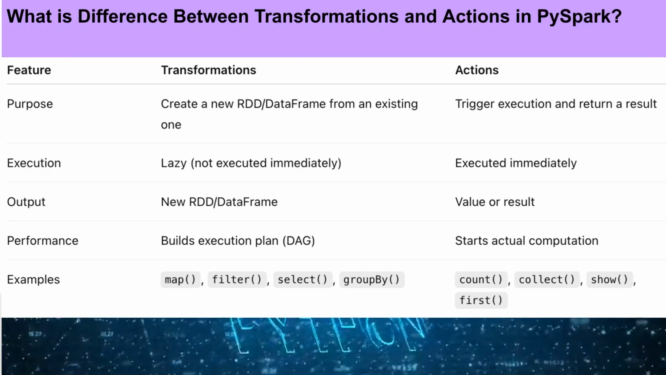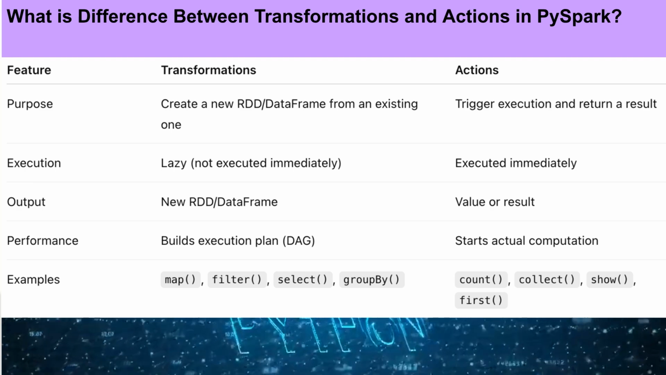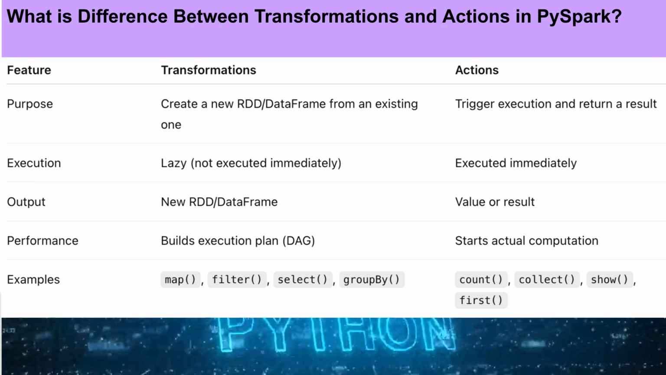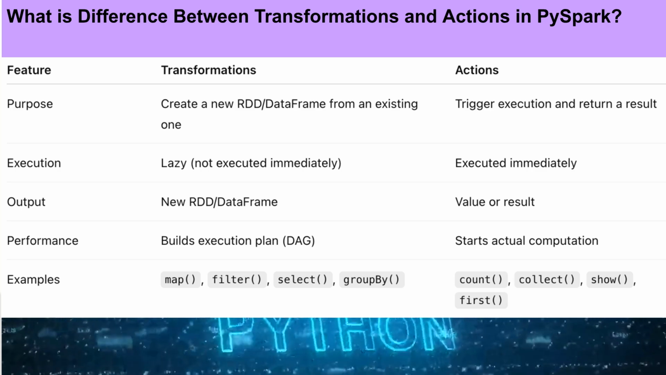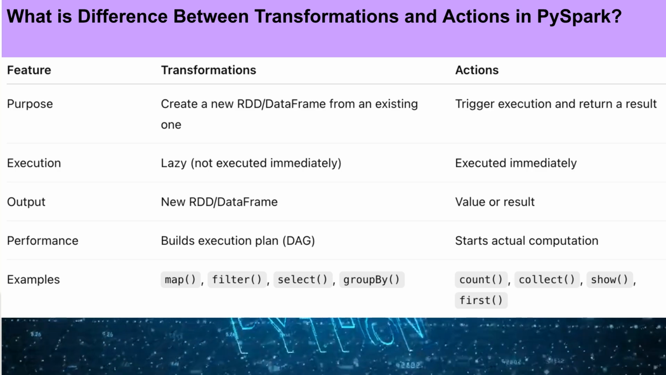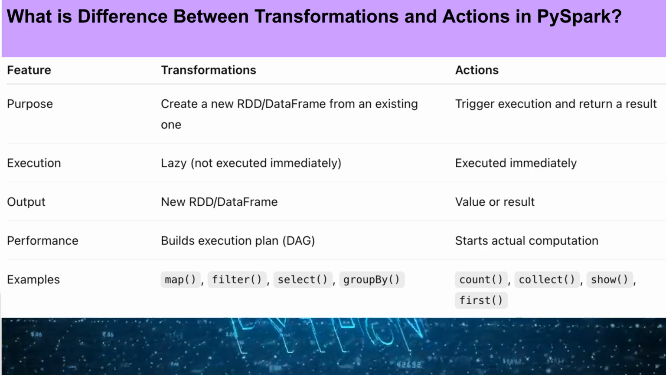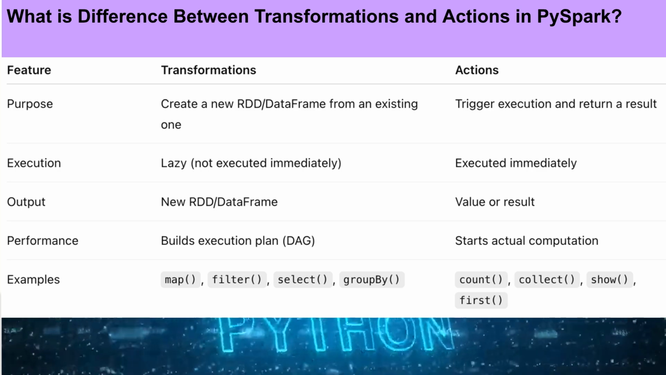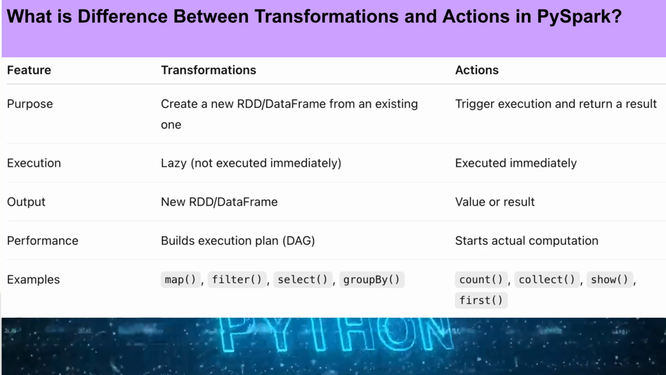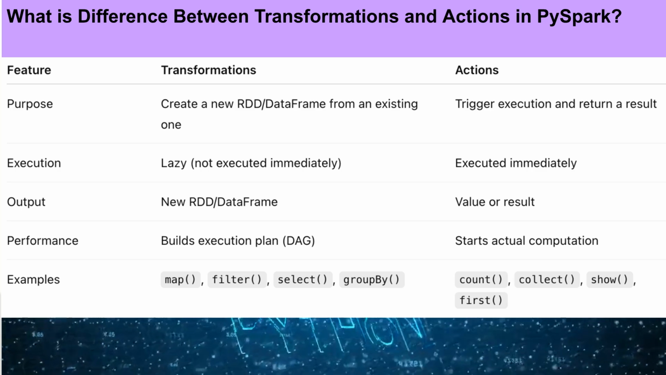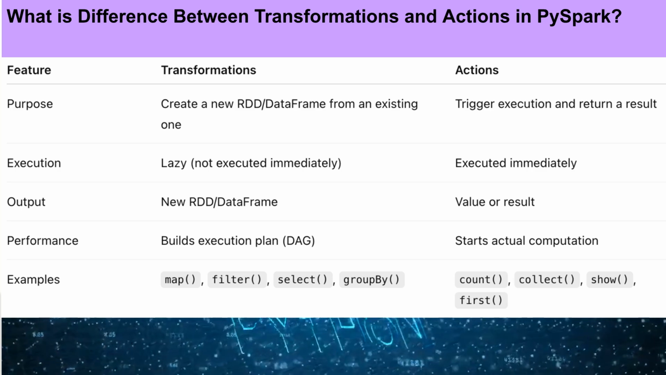What is the difference between transformations and actions in PySpark? Transformations are used to create a new RDD or data frame from an existing one, while actions trigger the execution of transformations and return a result or output. Transformations define what needs to be done, whereas actions actually perform the computation. Transformations are lazy operations and are not executed immediately. Spark only records them and creates a DAG. Actions are executed immediately and trigger the execution of all pending transformations to produce the final result.